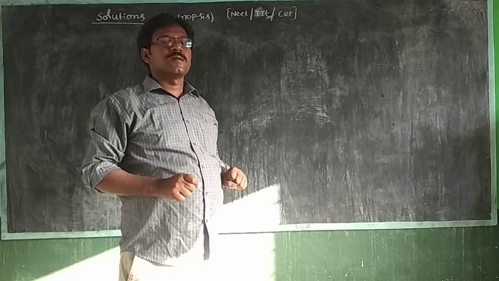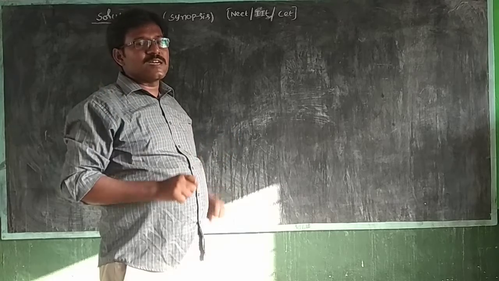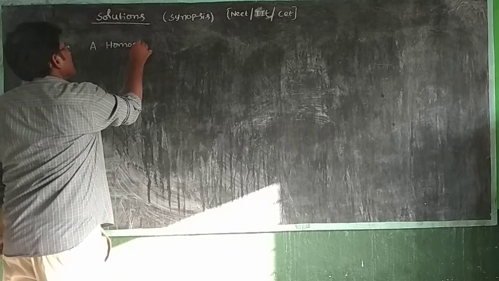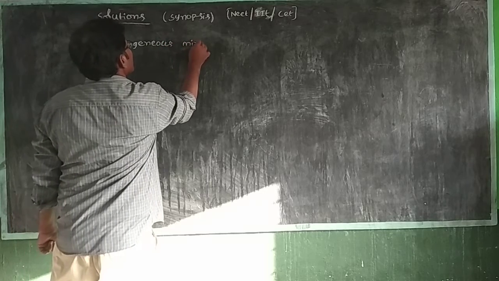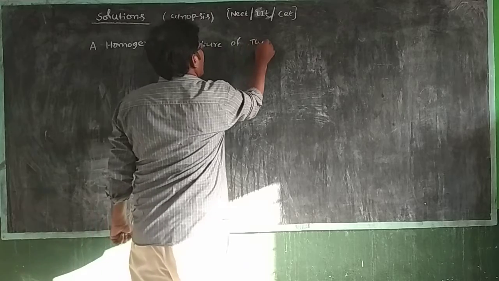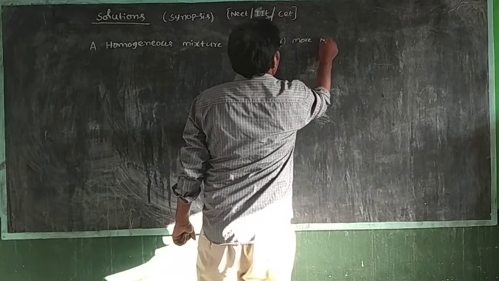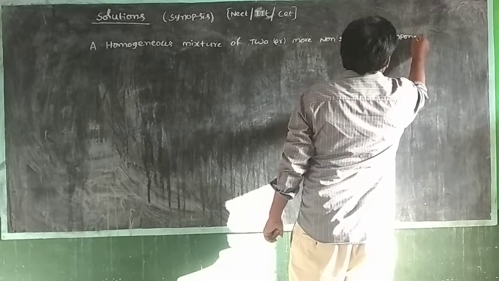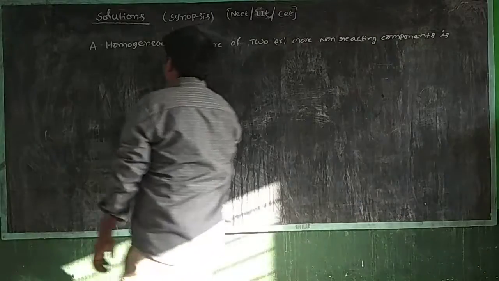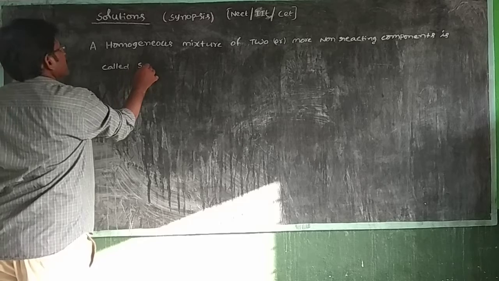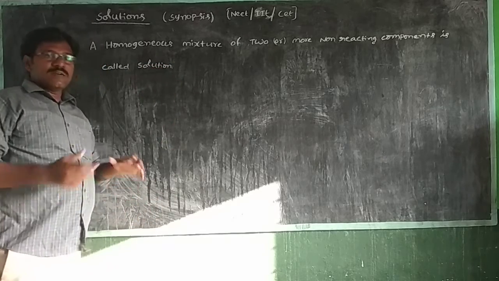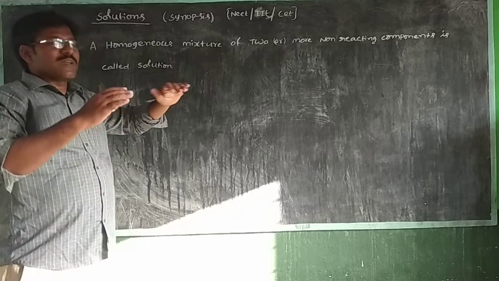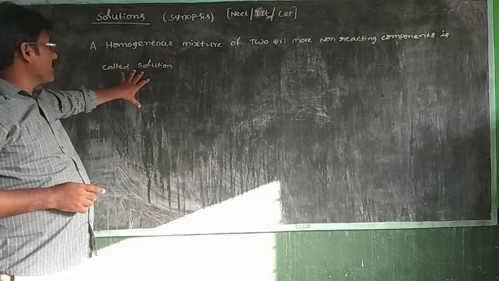A homogeneous mixture of two or more non-reacting components is called a solution. For example, hydrogen gas in palladium. There are many examples here. A homogeneous mixture of two or more non-reacting components is called a solution.